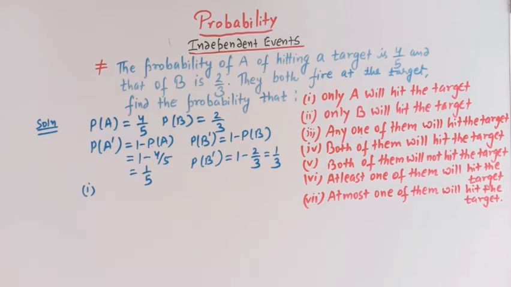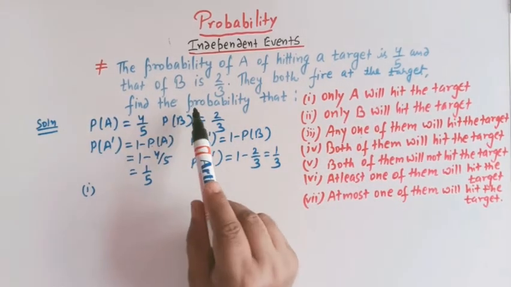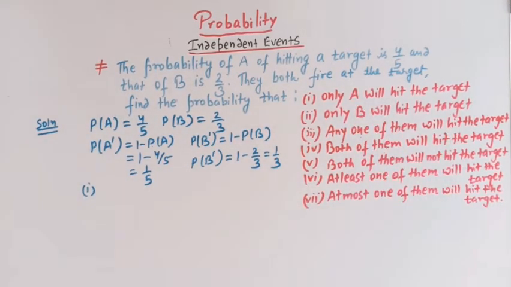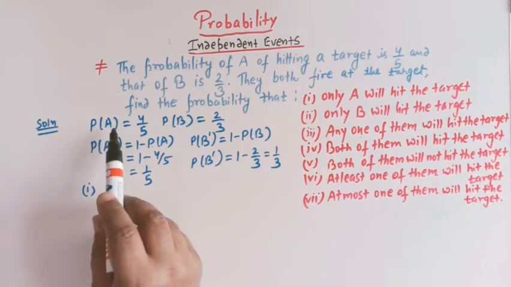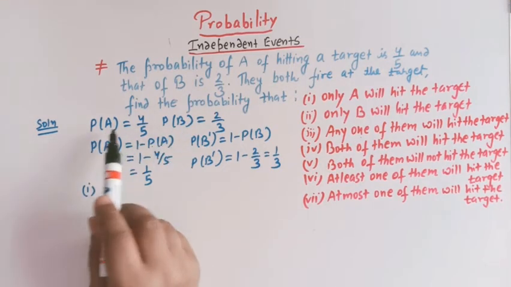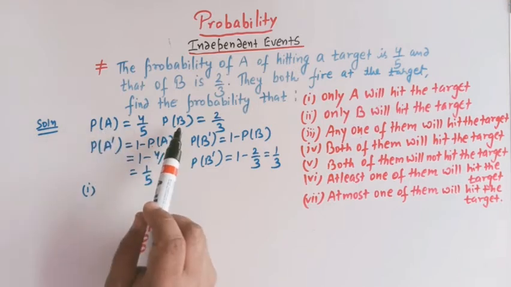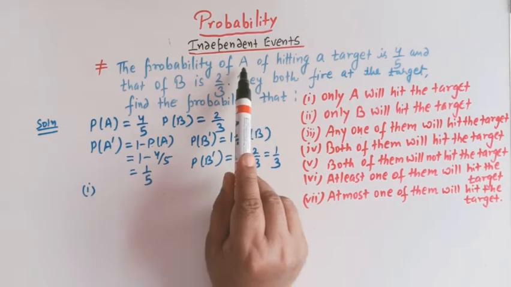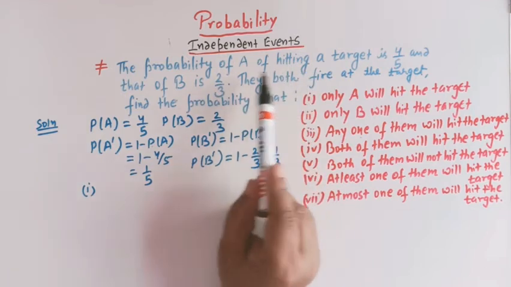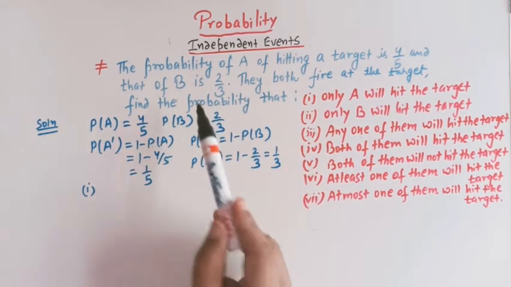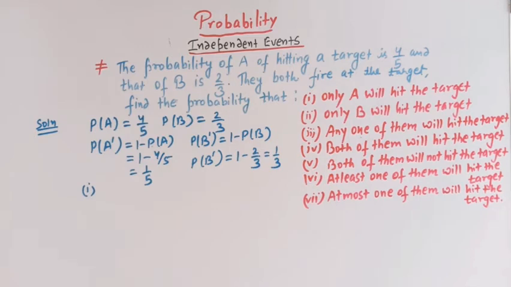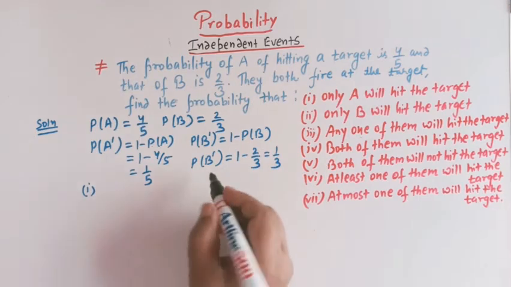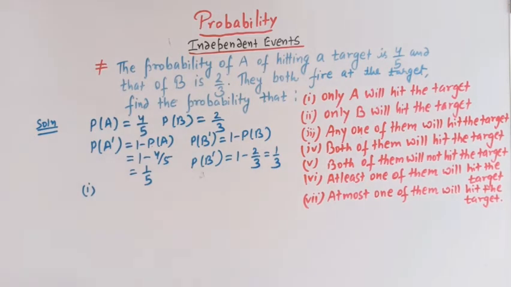So here we have to find the probability that only A will hit the target, right? Here we see that the events A and B are independent events, because the probability of A hitting the target is independent of the probability of B hitting the target. So A and B are independent events.